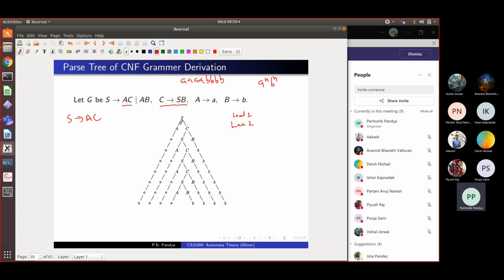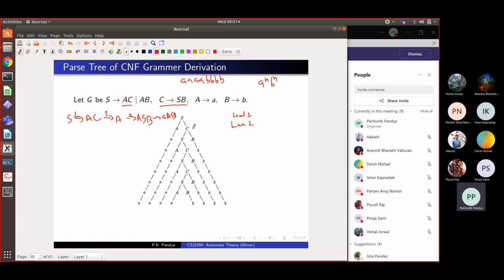See, remember in derivation we picked up one non-terminal. Let's say we picked up this C, and we would rewrite this in one step as ASB, right? And then we would rewrite this A to small a. So we would take several steps to arrive at this ASB. But here what we are doing is a parallel rewriting. We will derive something from this non-terminal A also, and something from this non-terminal A also. So we rewrite all the non-terminals in parallel or simultaneously. Okay, that is what we do in building the parse tree.